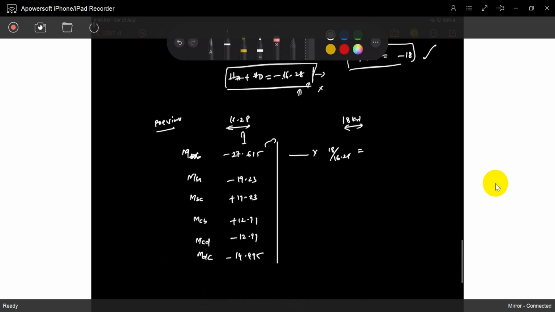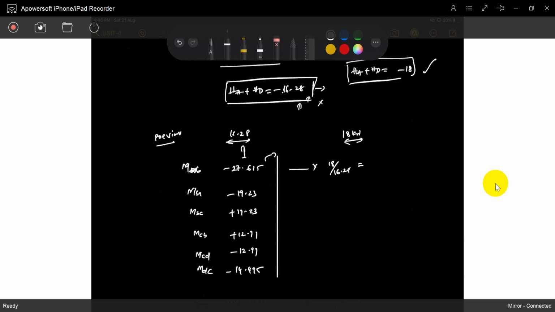So what is this factor called? This factor is called the sway correction factor. You can call it the sway correction factor. How much is it? 18 divided by 16.28 is 1.105. So the sway correction factor is 1.105.